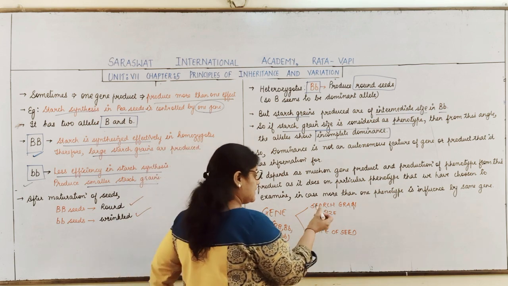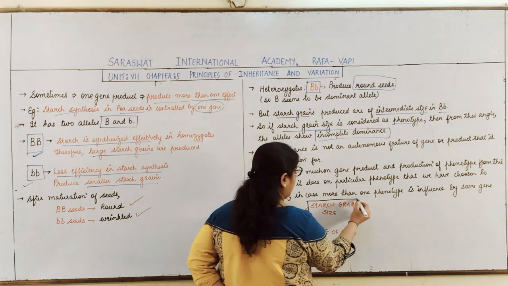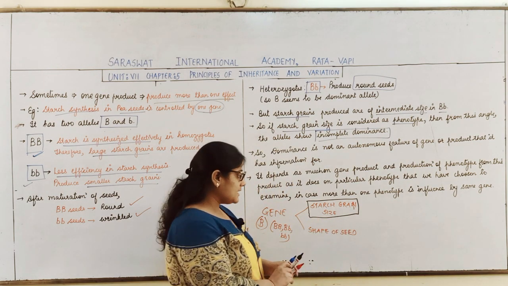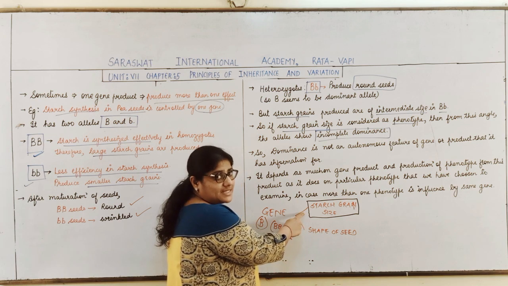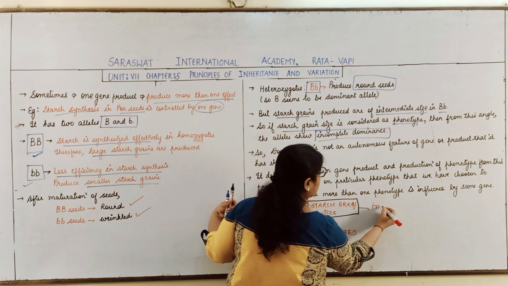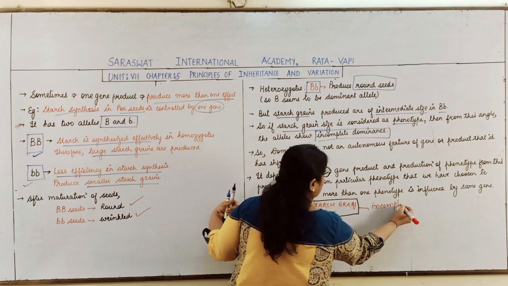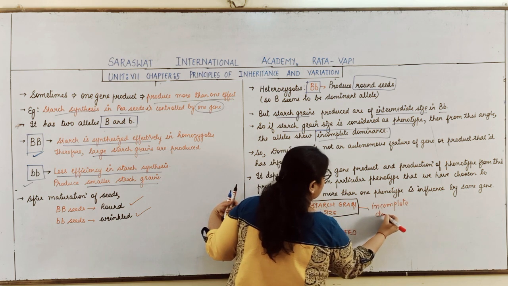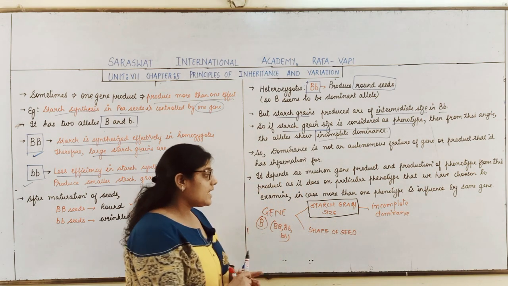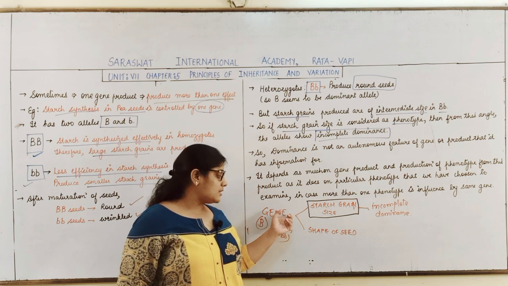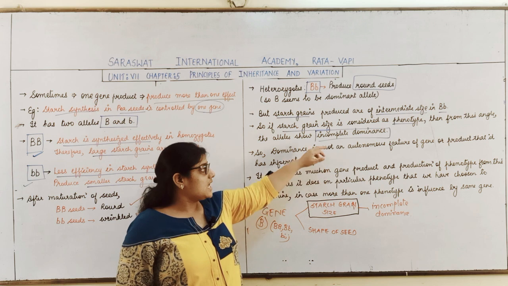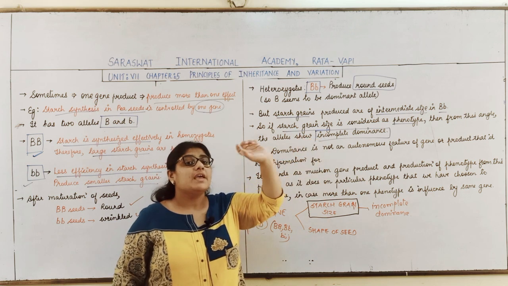Now when we consider starch grain size as the phenotype, this gene shows which type of effect? Incomplete dominance. Why? Because in the heterozygous condition, when this gene is present, the starch grains are of intermediate size.